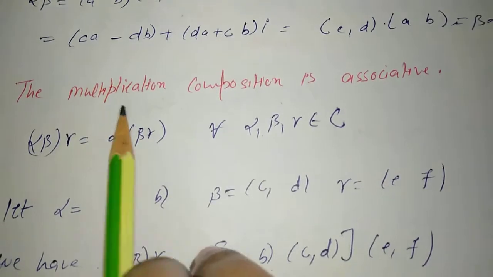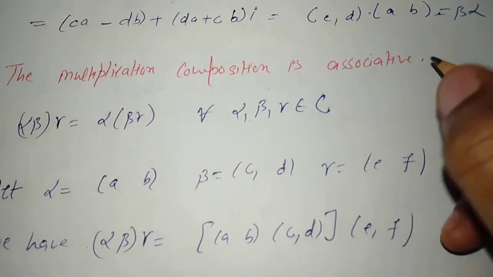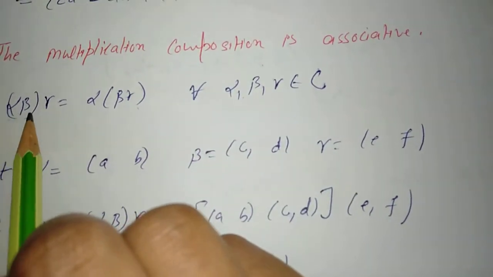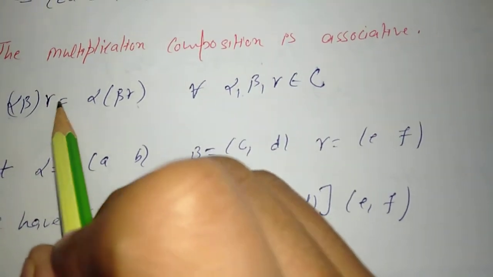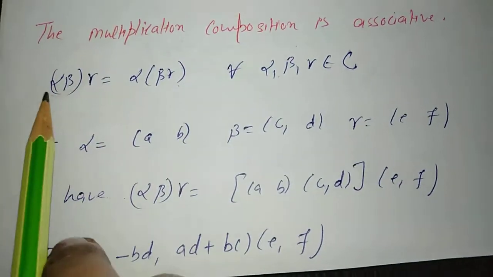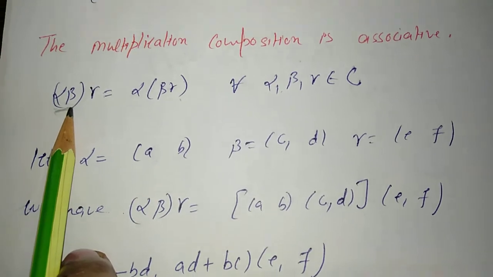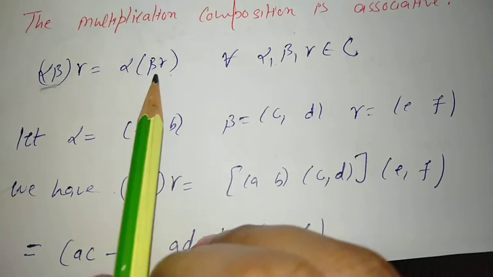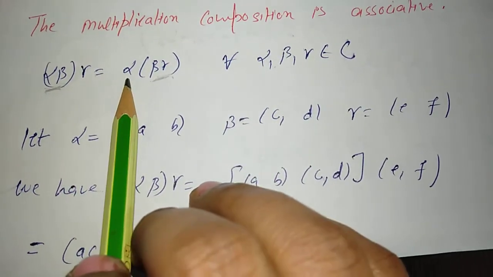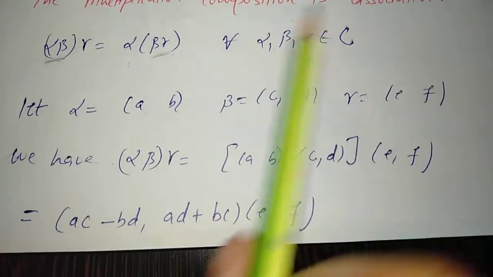The second property that is satisfied by the multiplication composition is that it is associative. Associativity means that we may associate any two elements at a time. We may associate the first two and then multiply by the third element, or we may associate the last two and multiply by the first at the end. Here we have first performed the multiplication of alpha and beta, and in the other expression we have associated the last two elements and then performed the multiplication by alpha. So how do we prove that multiplication is associative?